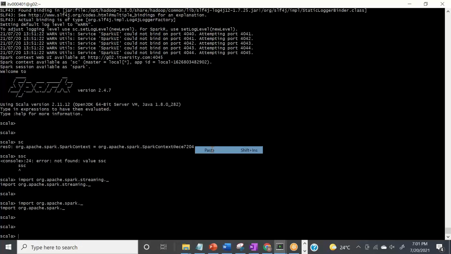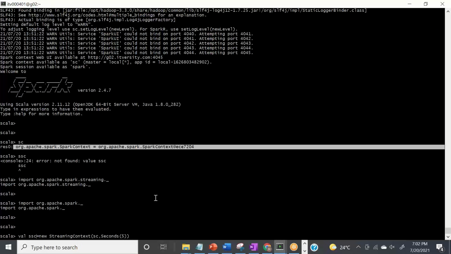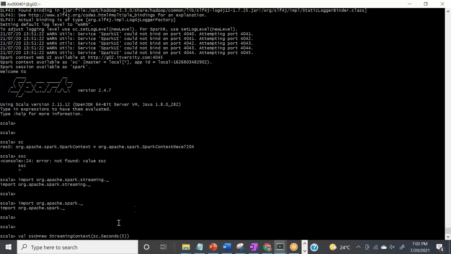Let me make it SSC. SSC means Spark streaming context. You can give any name here, but this name is your Spark streaming context. From this particular library, create a new object of streaming context, and inside that streaming context, use this Spark context, and every 5 seconds create a new DStream for me, right?